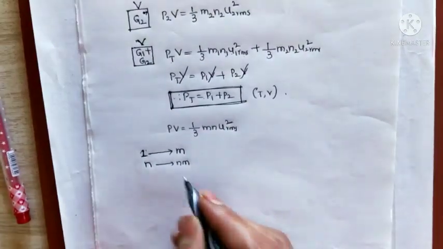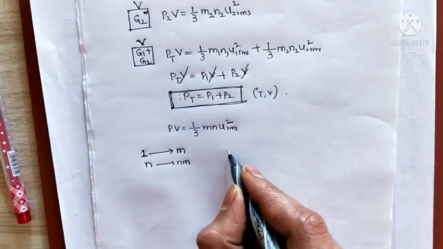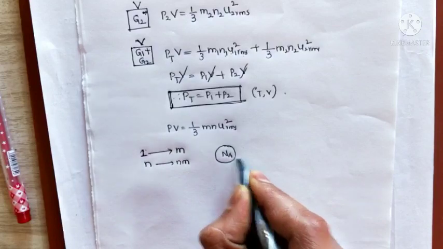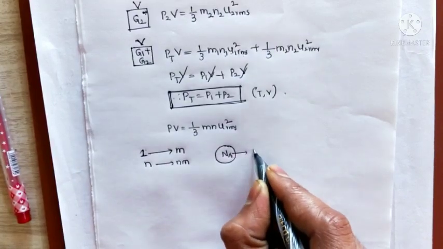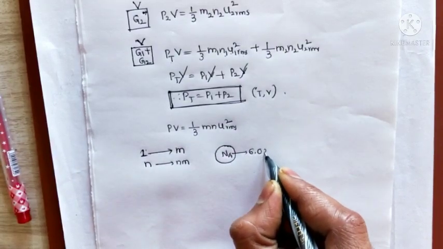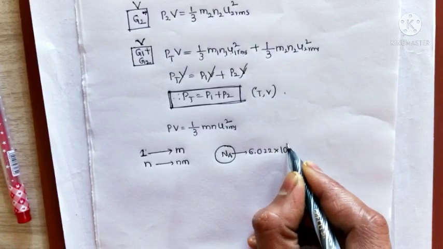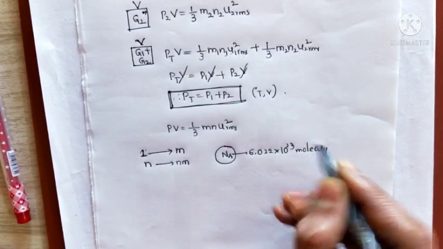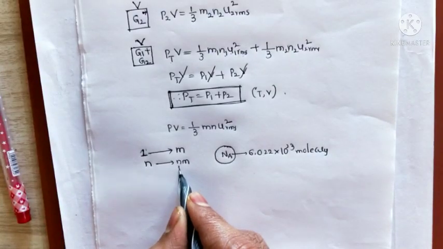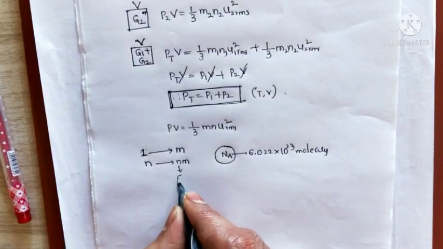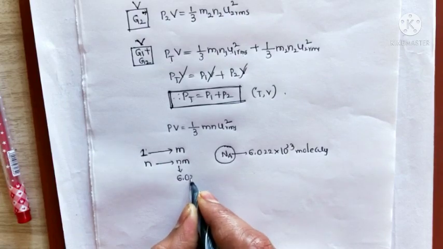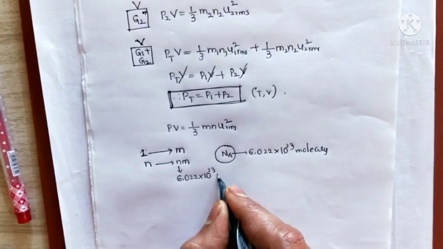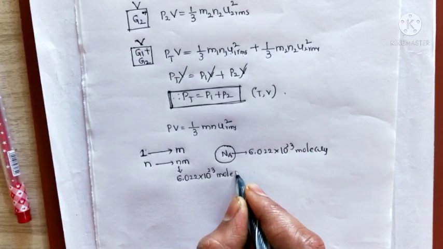So if the gas contains the Avogadro number of molecules, how many is that? 6.022 into 10 to the power of 23 molecules are there. So now what is meant by the N value here? It is the mass of 6.022 into 10 to the power of 23 molecules.